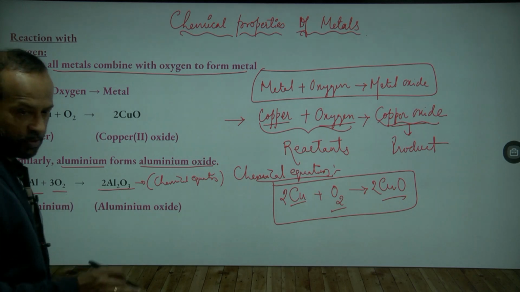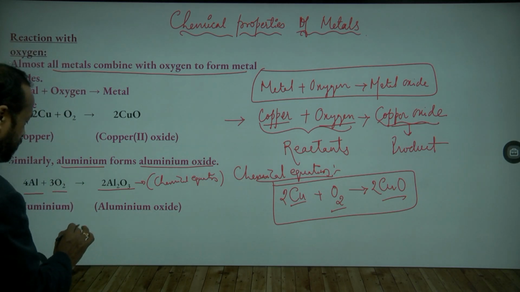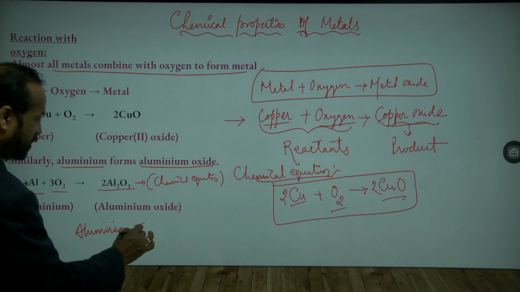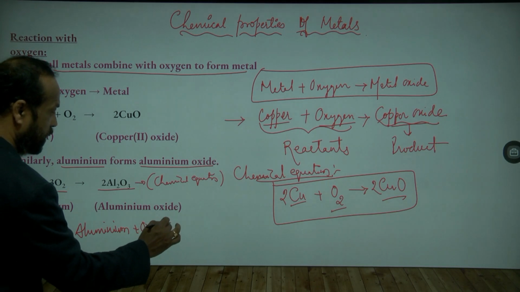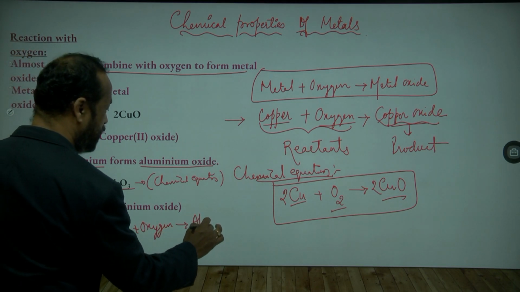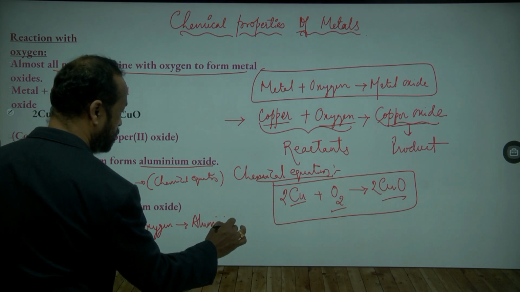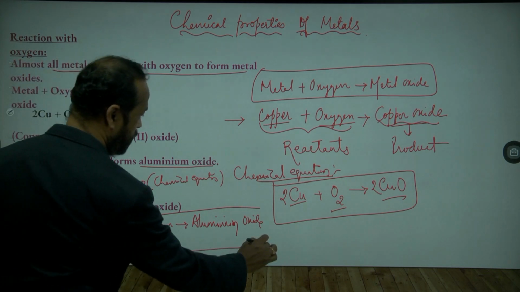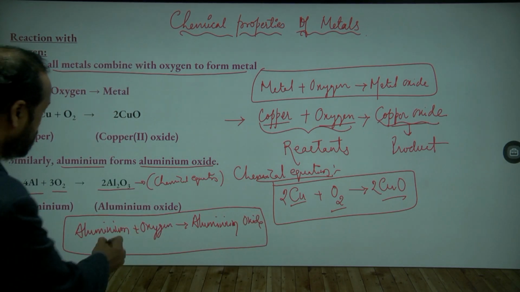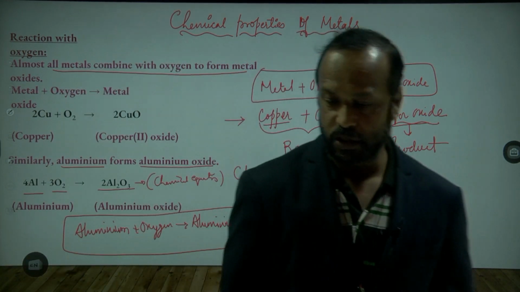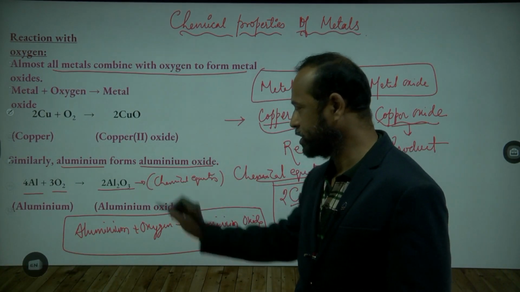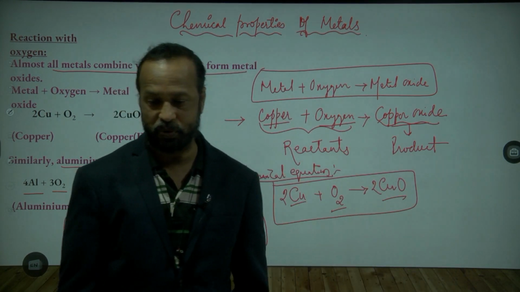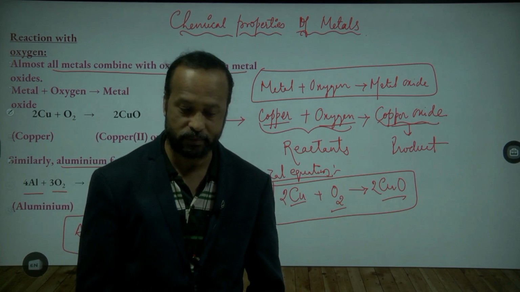If you want to write a word equation, you can write it like this: aluminium plus oxygen gives rise to aluminium oxide. This is called a word equation, and the other is called a chemical equation, where we write the chemical reaction using symbols and formulas. Is this clear to you?